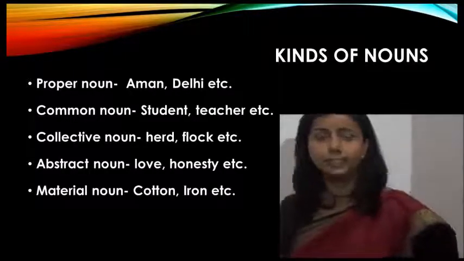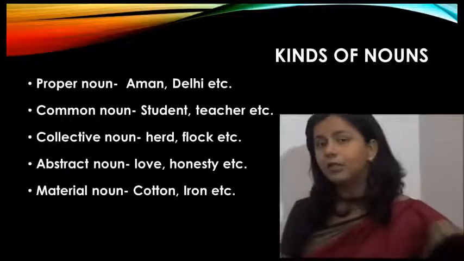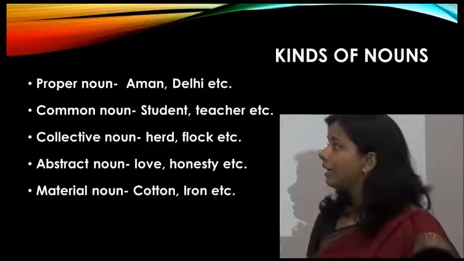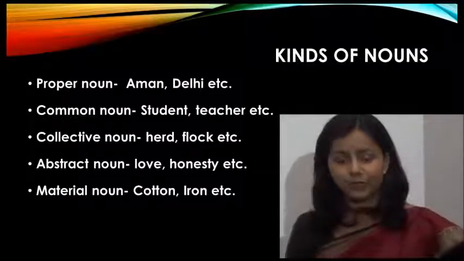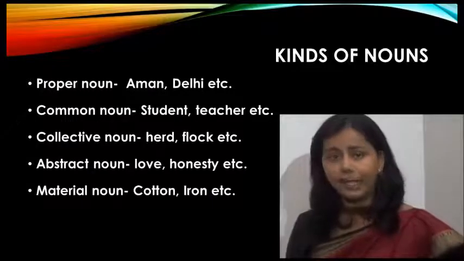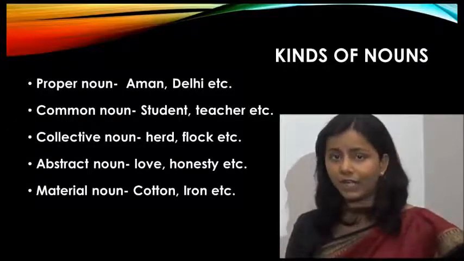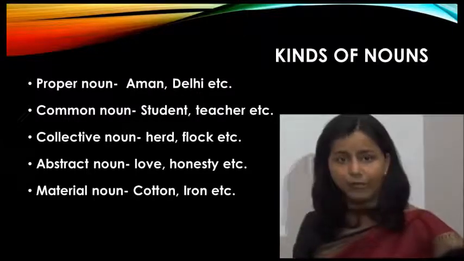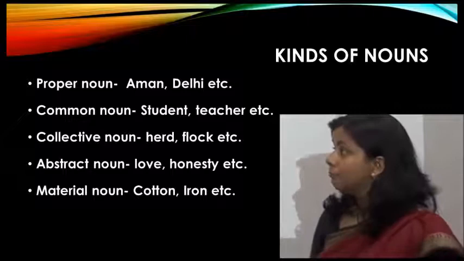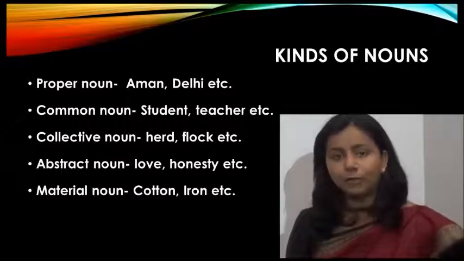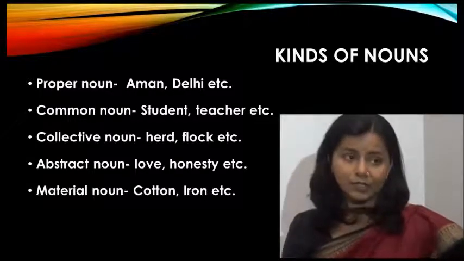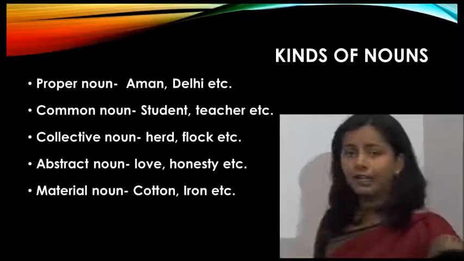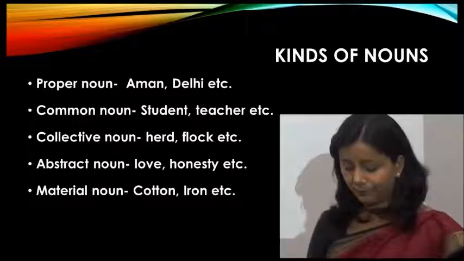Collective noun. A collective noun refers to a group. For example, herd, flock, etc. Abstract noun. An abstract noun refers to feelings and ideas which we cannot see and cannot touch, only we can feel. That is an abstract noun. For example, love, honesty, hatred. Material noun. A material noun is a material or substance from which things are made. For example, cotton, iron, gold, etc.